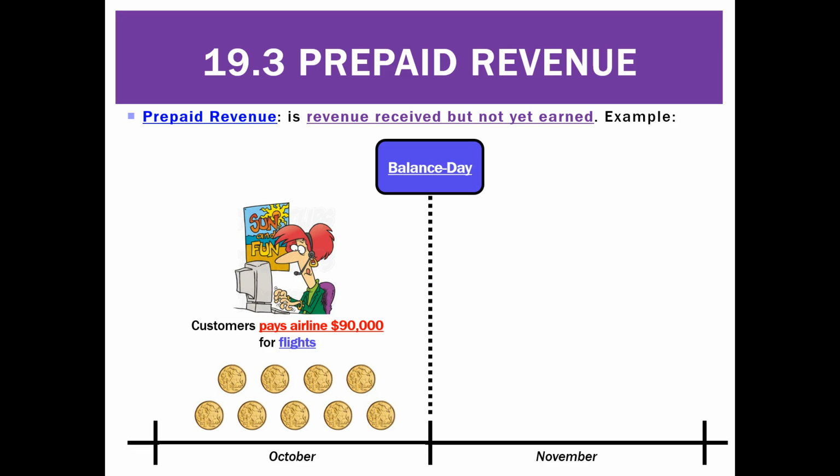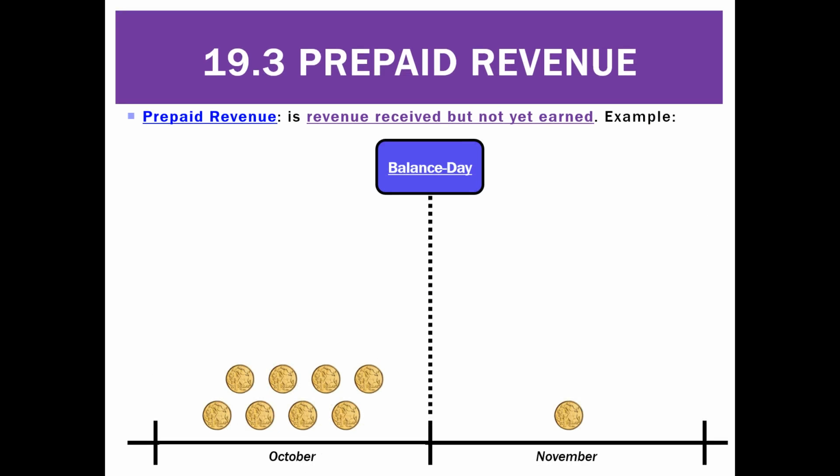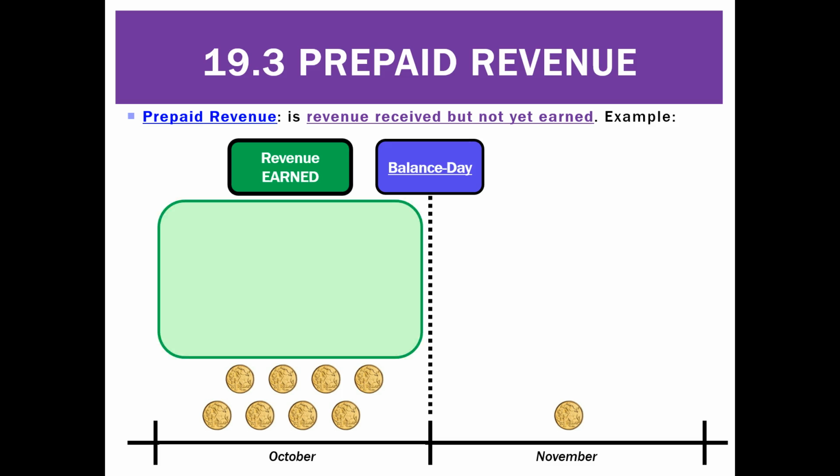Let's say on balance day, which is the end of October, there's still $10,000 of flights that haven't been provided yet. These are for customers who booked their flight for November. They paid in October, but they're not going to take their flight until November. So on balance day, we've got two parts to this. There's the revenue that's been earned, that'll be the $80,000.